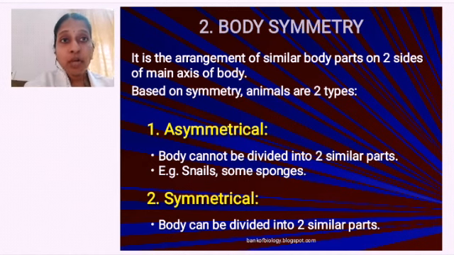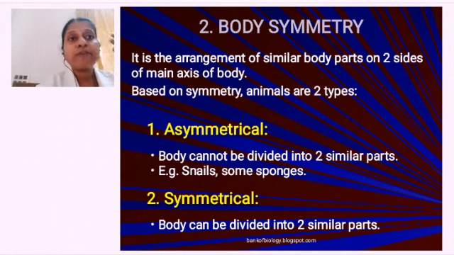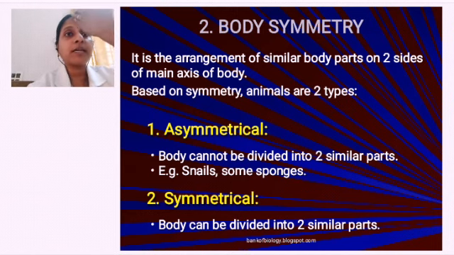If I cannot divide it, then my body has no symmetry. If I can divide it, I have some symmetry. For example, you see my symmetry. If I want to divide my body into two equal halves, how will I cut? I will cut like this, isn't it?